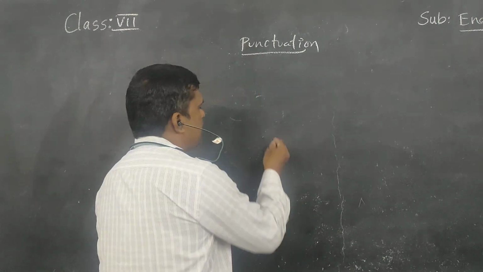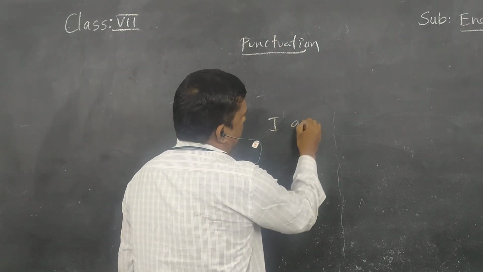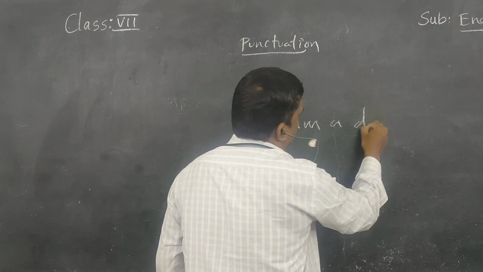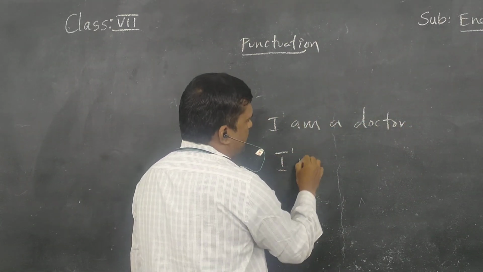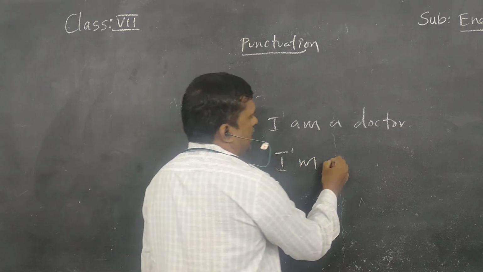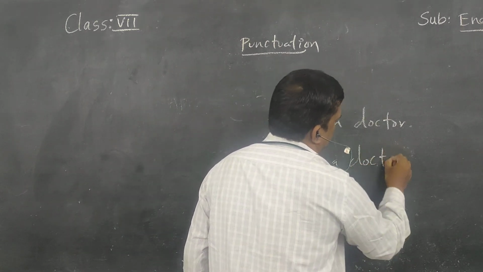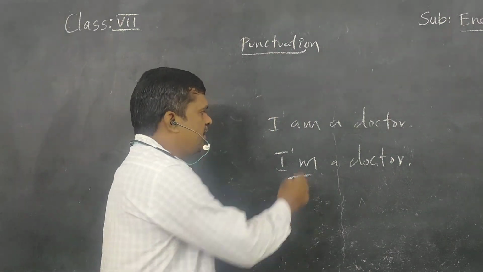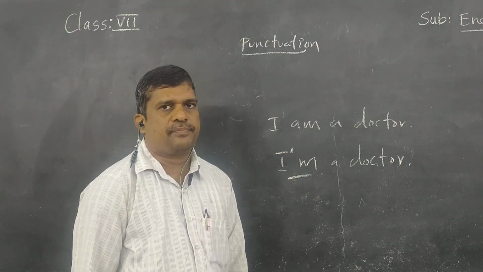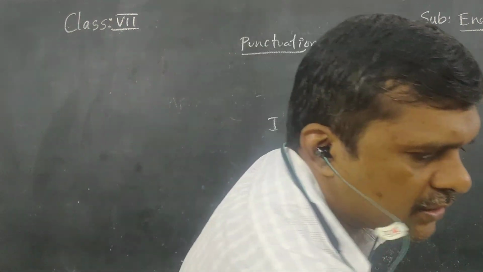For example, I am a doctor. What is the short form? I'm a doctor. This is the contraction, so here we have to use the apostrophe.